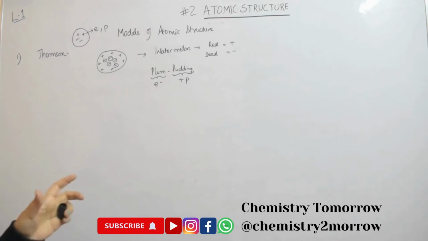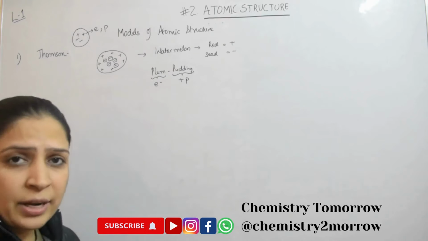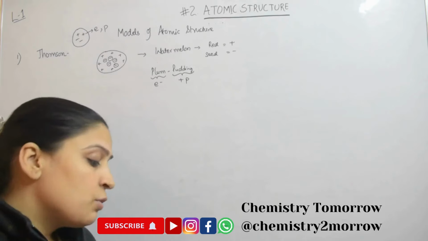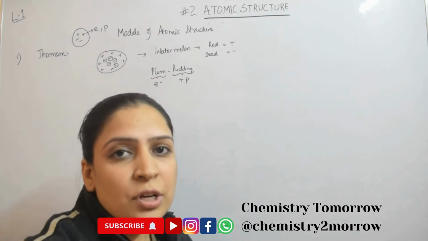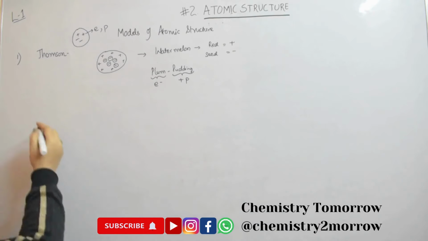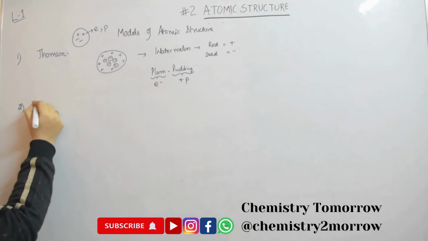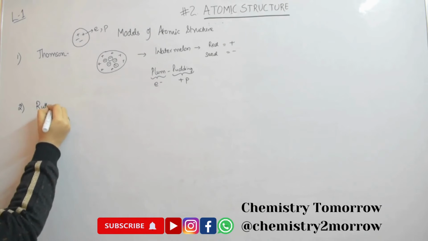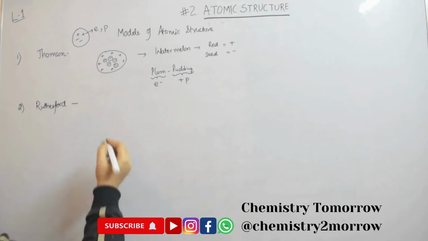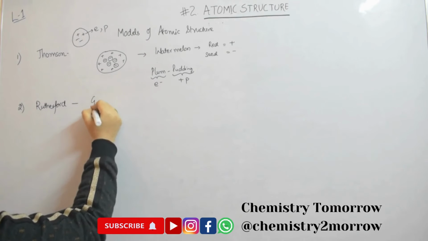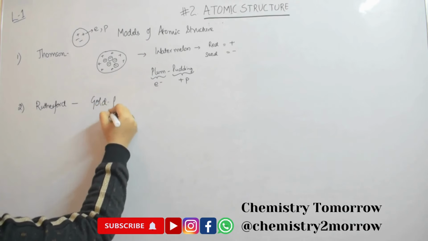So if this is the true structure of an atom, then another experiment which was designed to see if this is the true structure was done by Rutherford. And he designed an experiment which is called Rutherford's gold foil experiment.